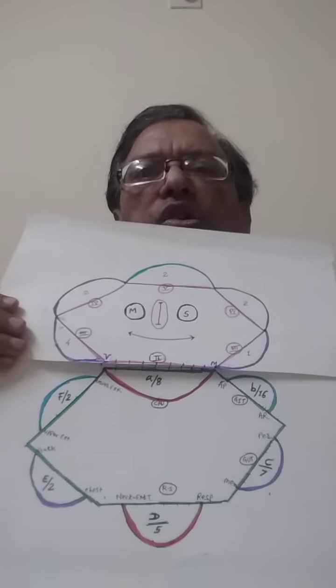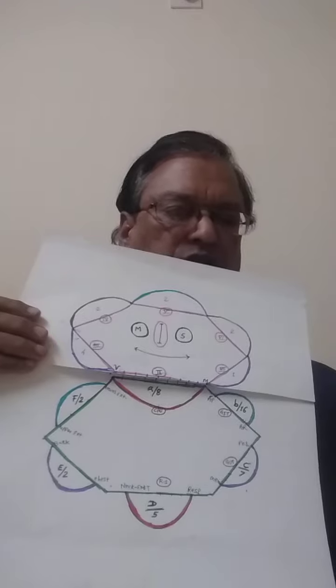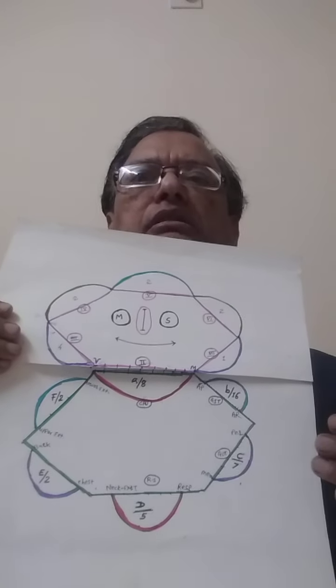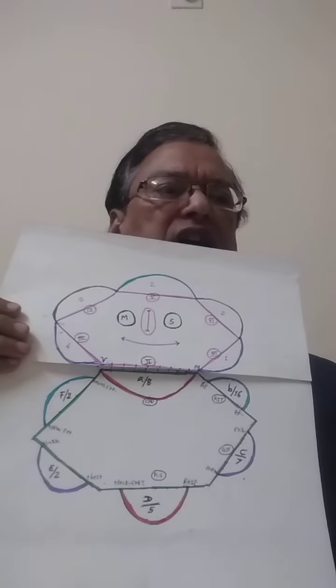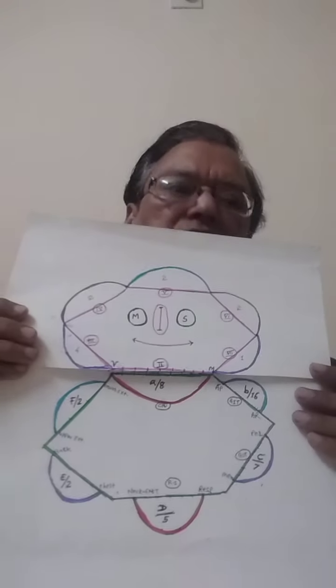These are the sections which are not given in Kent directly. Indirectly they are there, but not directly.